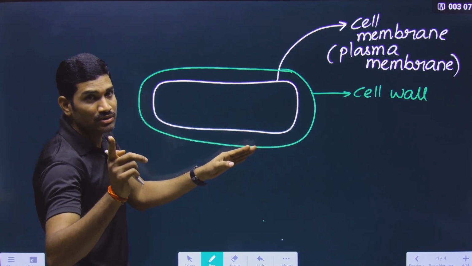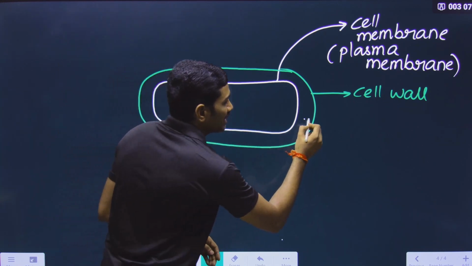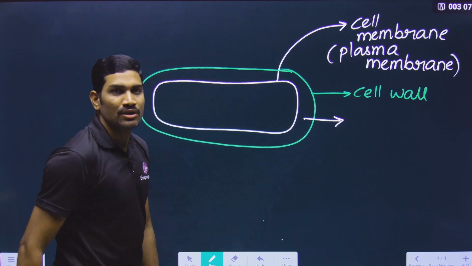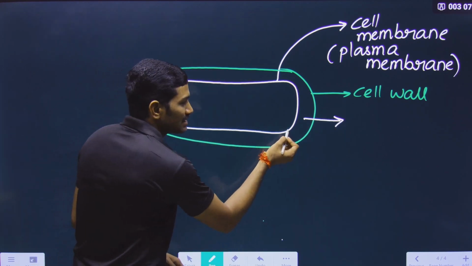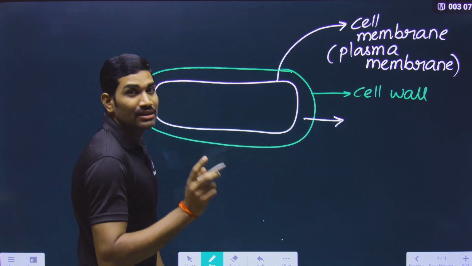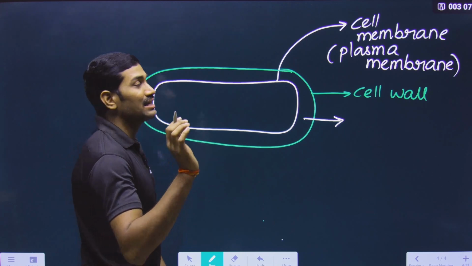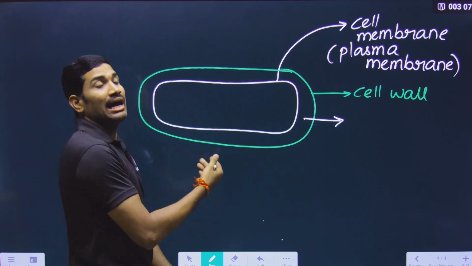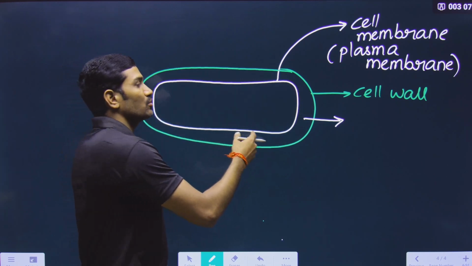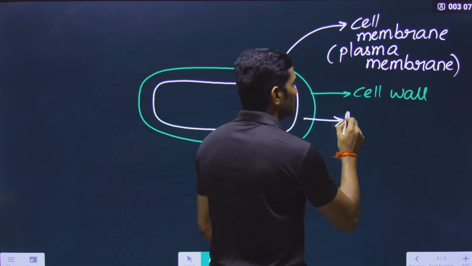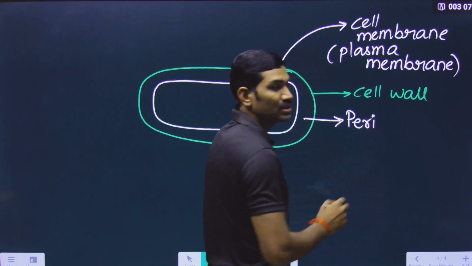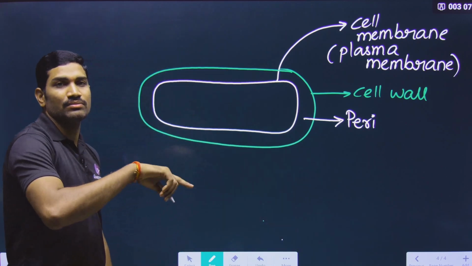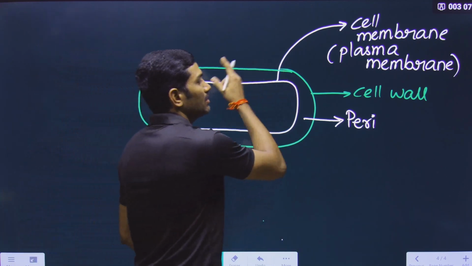This point also is very important. Deliberately I left some space here. That means between the cell membrane and cell wall there is a space, a gap, and this gap is present around the plasma membrane. Around means peri. Please understand these words. Peri means around, and around what? Plasma membrane.